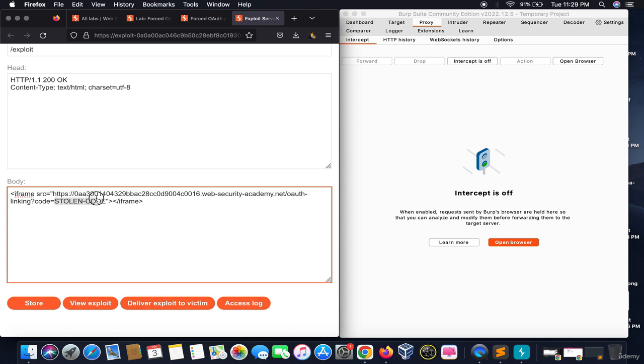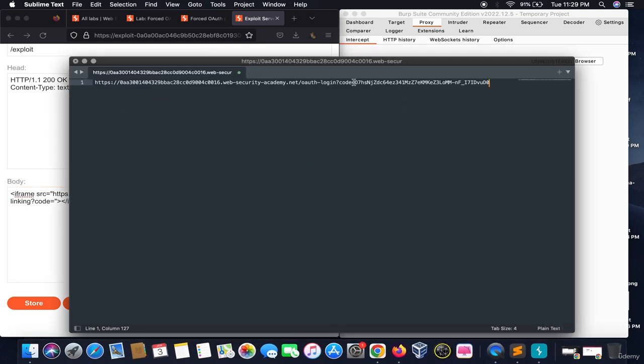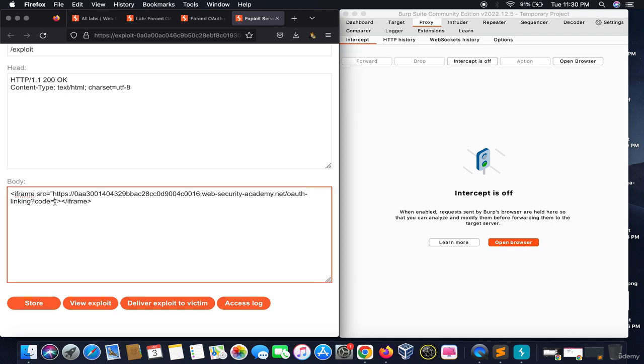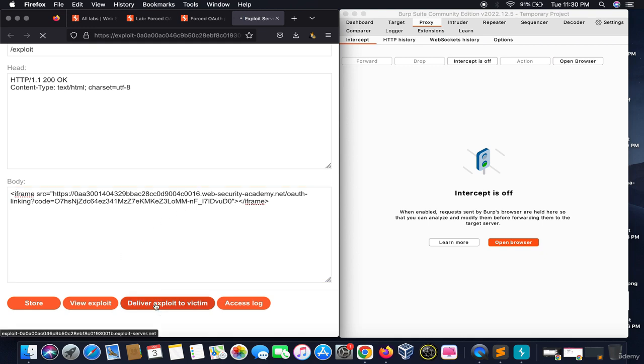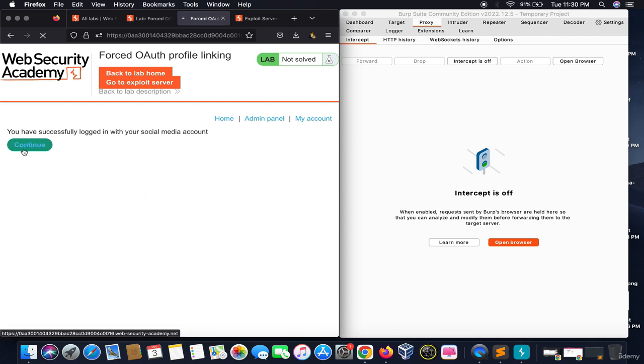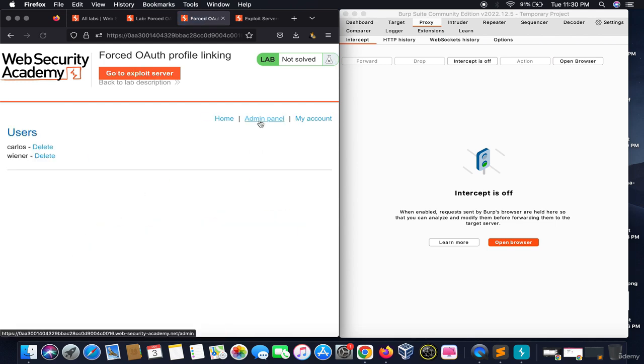And the stolen code means the code which we dropped and didn't allow the website to use. This is the code. This full code we will paste out here, and we will deliver the exploit to the victim. Once we deliver this exploit to the victim, we will log in with the social media profile. Continue, and we get the admin panel.